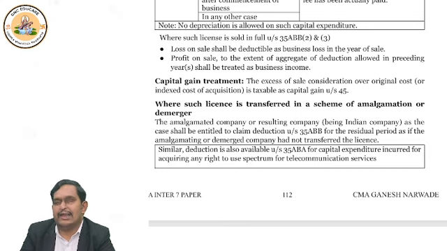It is same like a power unit. Suppose you sold the entire license for less than the WDV, less than the balance in the block.